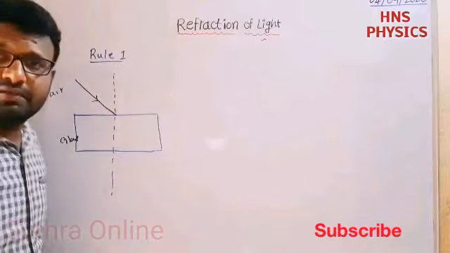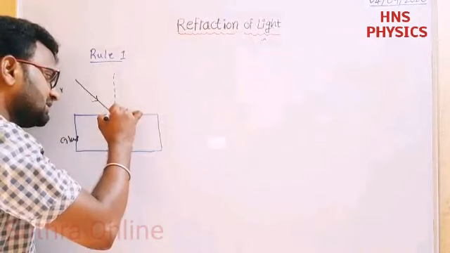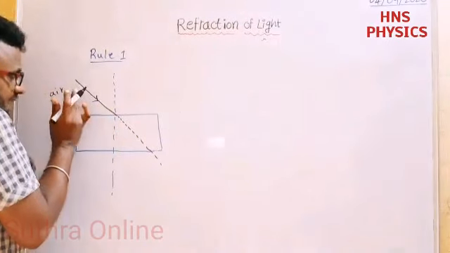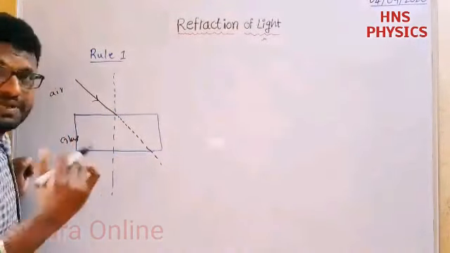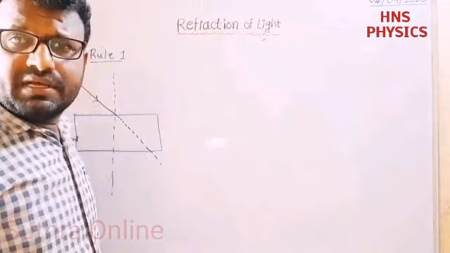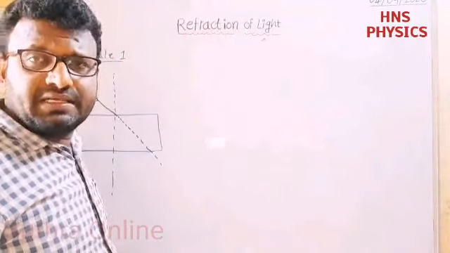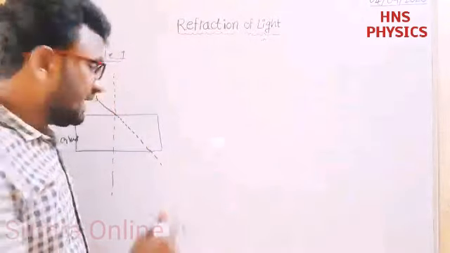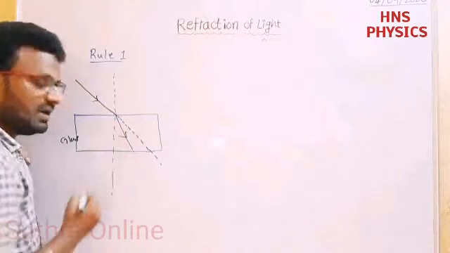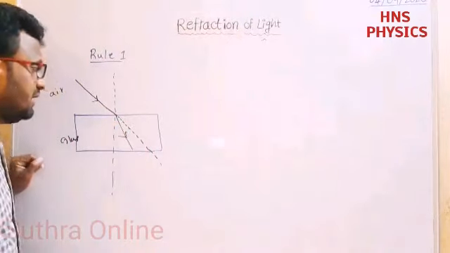When the rays travel from air to glass, this is the actual direction of the ray, but the speed decreases and the wavelength also decreases. When the wavelength decreases, the ray bends. That ray bends towards the normal.